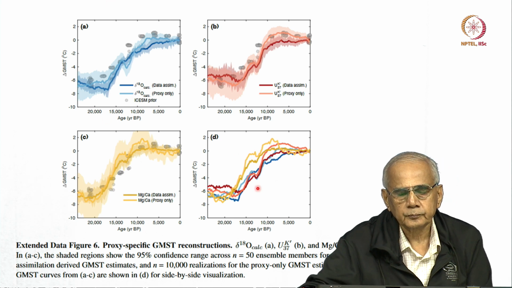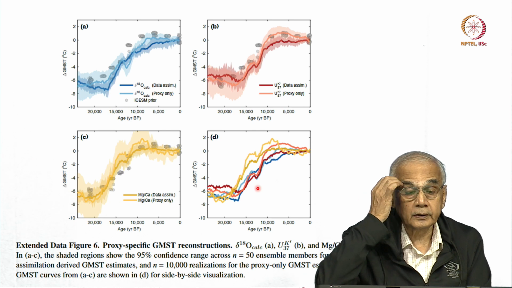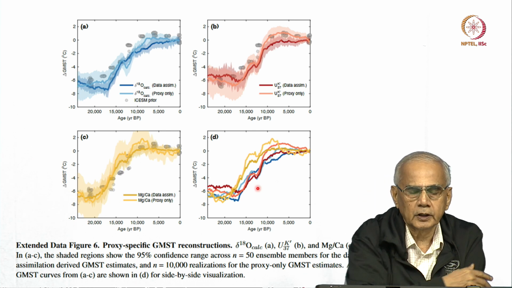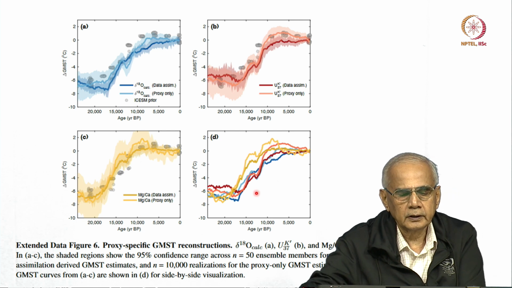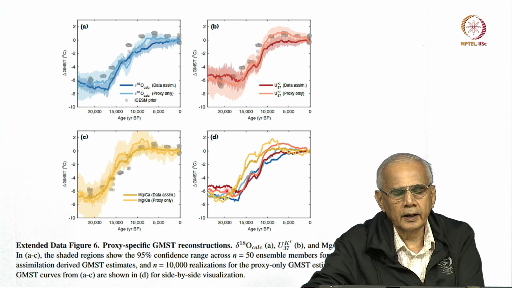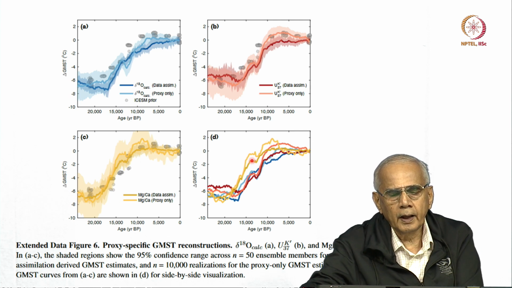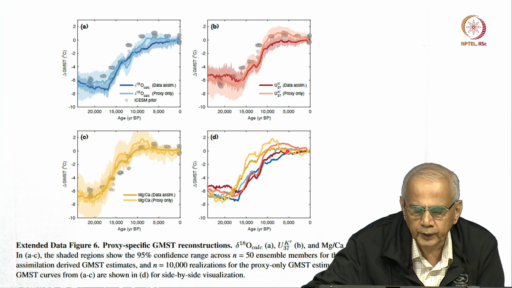Okay. So, I want you to appreciate the fact that although they differ from each other, they are not identical, still they broadly reproduce the fact that the global mean temperature remained fairly constant, and then around 17,500 years ago they started rising rapidly and reached a peak around 10,000 years ago and started cooling slightly.